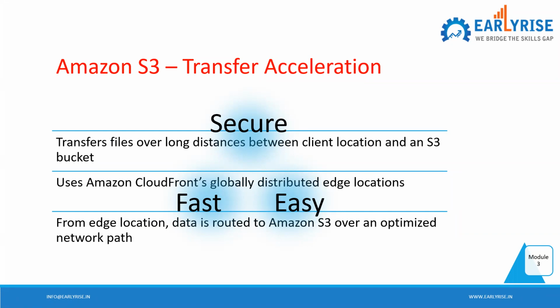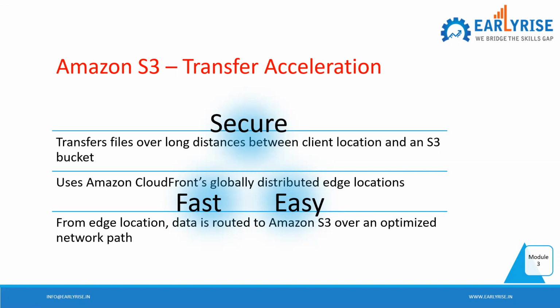So this transfer acceleration, as the name suggests, is about acceleration. Whatever rate the transfer happens at, that should be accelerated. Just think of a situation where you want to transfer heavy data from one region to another region, or from one point to a very far place physically.